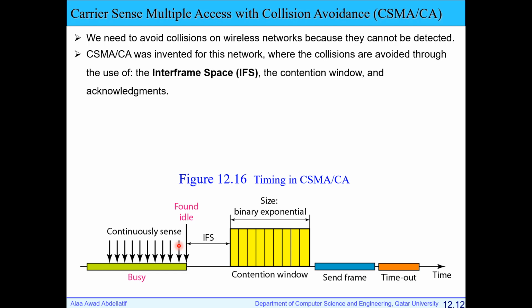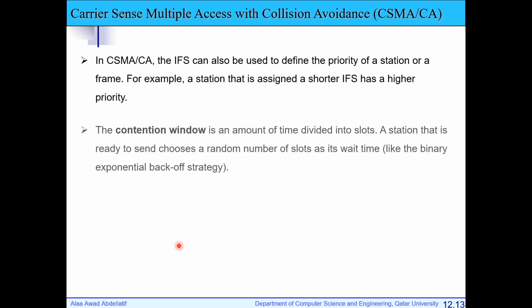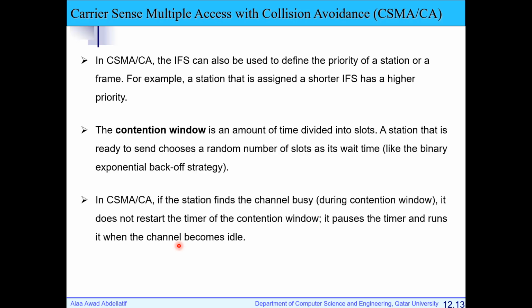The main idea of collision avoidance is to try to avoid two stations transmitting at the same time. And during the contention window, if the channel becomes busy, I will just pause my timer and continue it, or run it again, once the channel becomes free again.